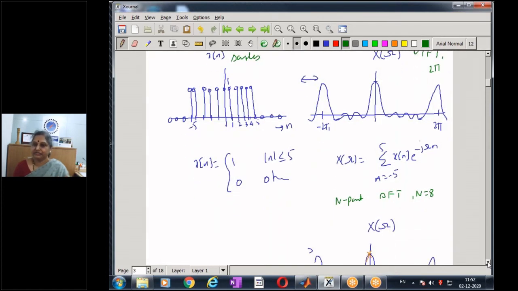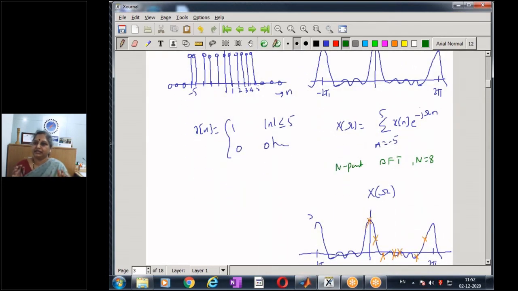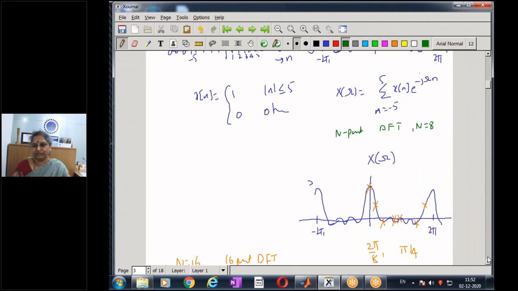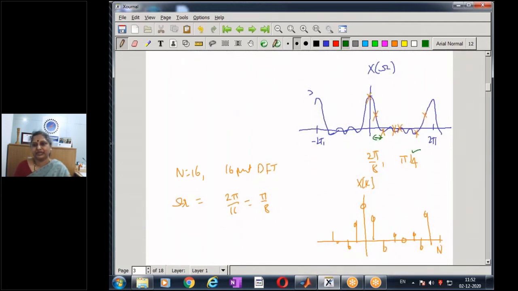And from this discrete time Fourier transform, I try to take say 8 equally spaced samples. When I take 8 equally spaced samples, my resolution, the interval between two successive samples, is going to be 2 pi by 8 or pi by 4 when n equals 8. And I'm going to get 8 samples, and these 8 samples are known as my 8-point DFT of the sequence.